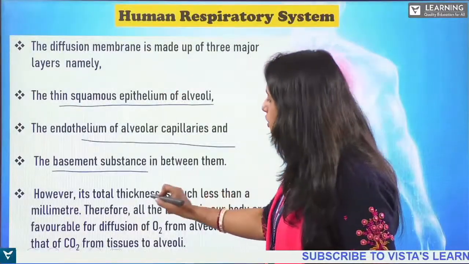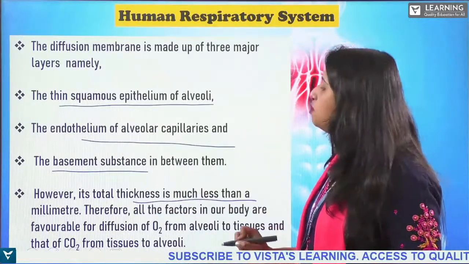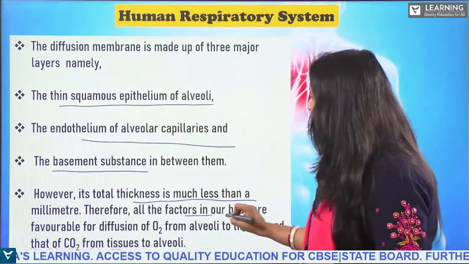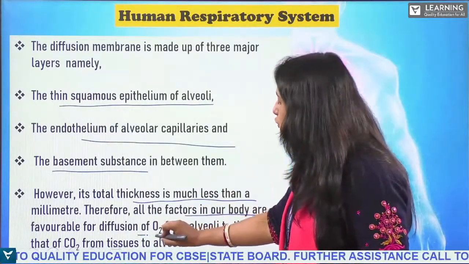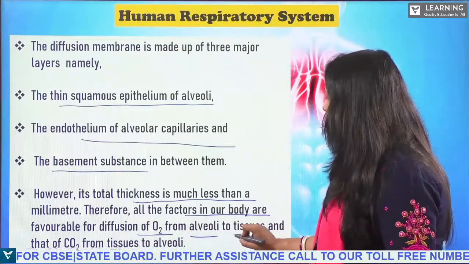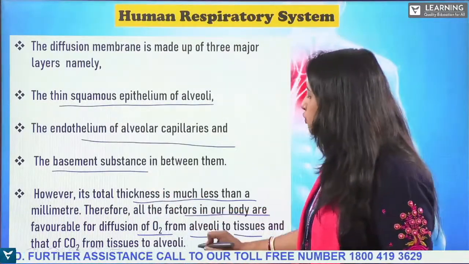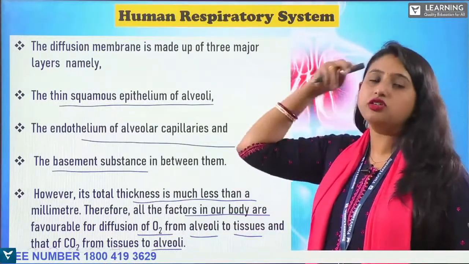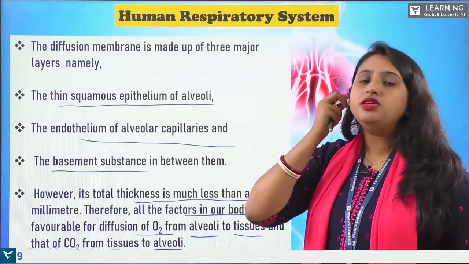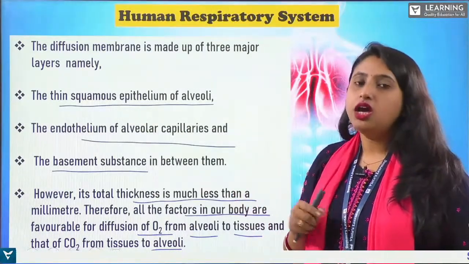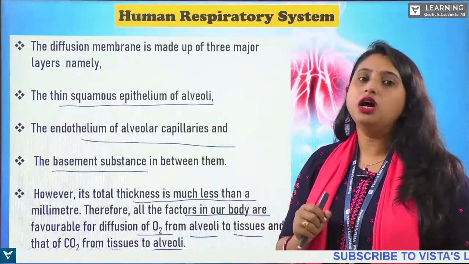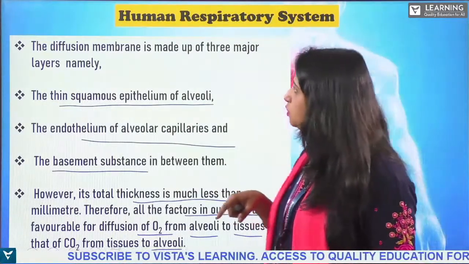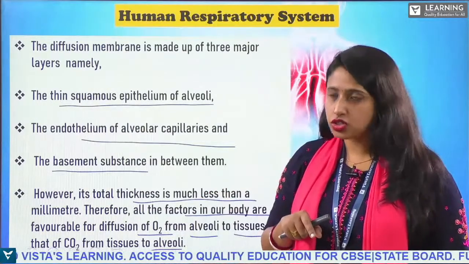However, its total thickness is much less than a millimeter. Therefore, all the factors in our body are favorable for diffusion of O2 from alveoli to tissues and of CO2 from tissues to the alveoli. As the thickness of the alveoli is very, very less, the diffusion of O2 and CO2 can take place properly. So this is what we have learned about the structure of alveoli.